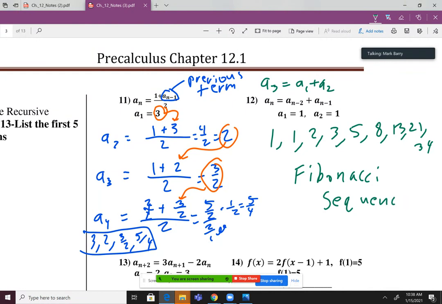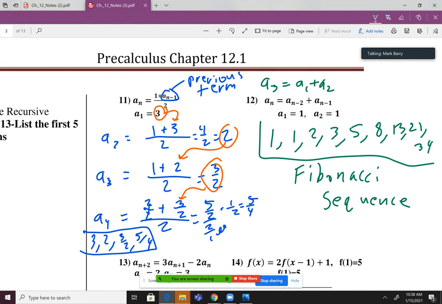Not something that's really going to show up on a test here or anything, but just an interesting thing for you to know. This famous sequence, I do hear it referenced in, like, pop culture or whatever, the Fibonacci sequence. So it's a good thing for you to be familiar with. It's this list of numbers, okay? 1, 1, 2, 3, 5, 8, 13, 21, 34, and so on, okay?